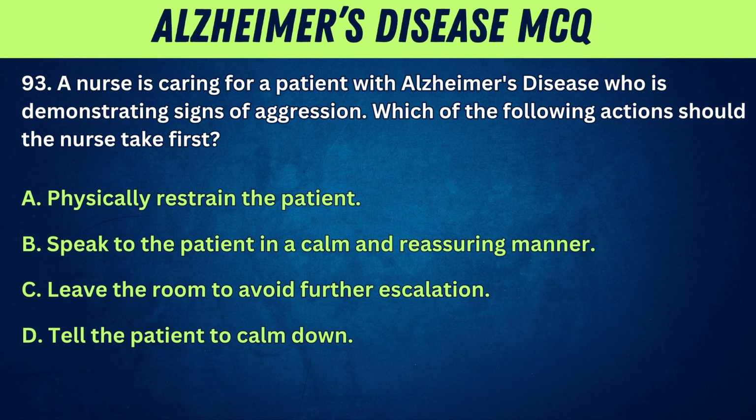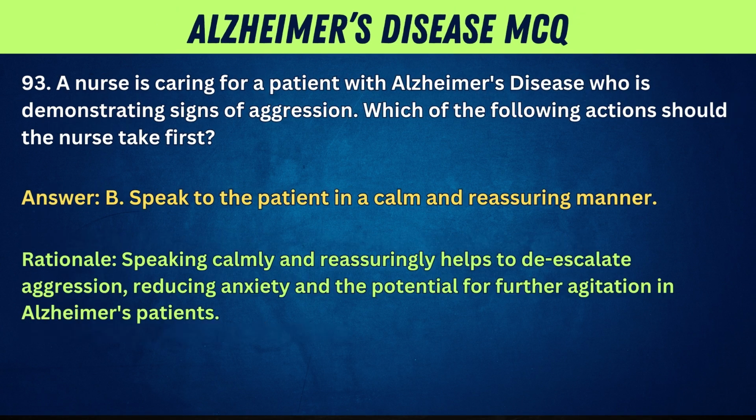93. A nurse is caring for a patient with Alzheimer's disease who is demonstrating signs of aggression. Which of the following actions should the nurse take first? A. Physically restrain the patient. B. Speak to the patient in a calm and reassuring manner. C. Leave the room to avoid further escalation. D. Tell the patient to calm down. Answer: B. Speak to the patient in a calm and reassuring manner. Rationale: Speaking calmly and reassuringly helps to de-escalate aggression, reducing anxiety and the potential for further agitation in Alzheimer's patients.